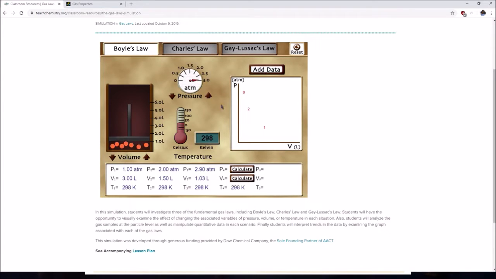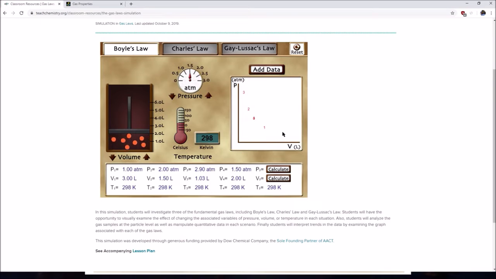If I add another point, let's try and decrease the pressure down again. So let's have it at 1.5, 2 liters. Okay, and then if I add a 5th data point, remember whenever you're trying to graph anything, 5 data points is usually the best because that actually gives you some kind of a trend. What I've been trying to do is actually graph out a relationship. As you can see here, it kind of looks like a little curve, or it's starting to curve.